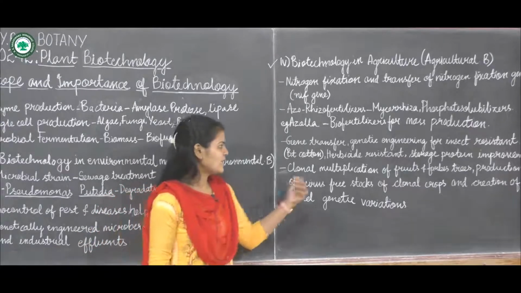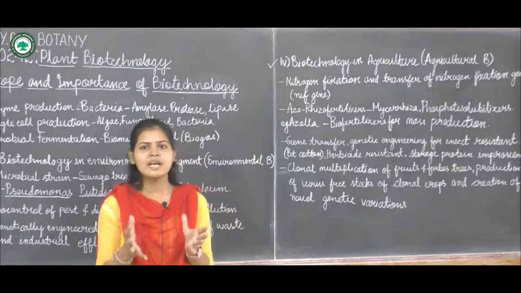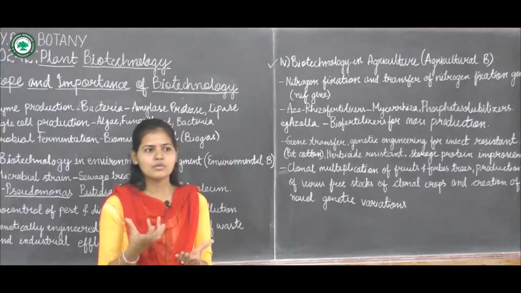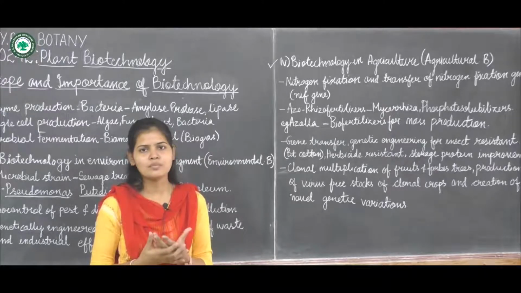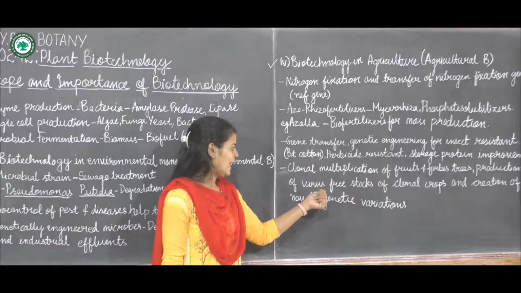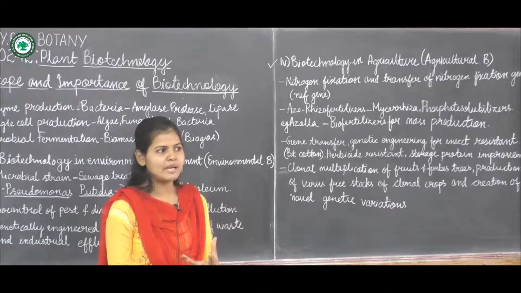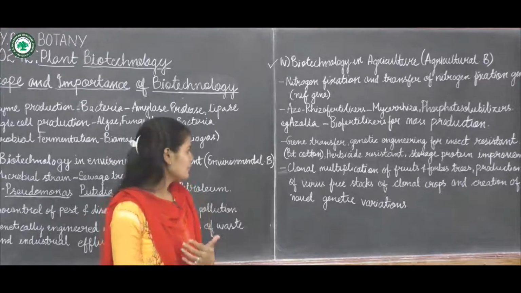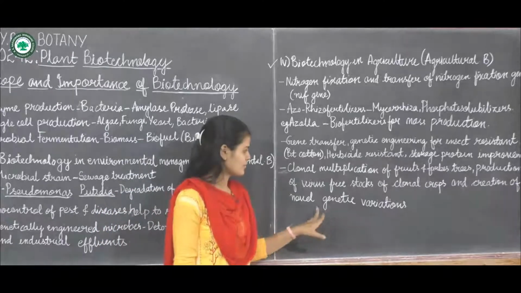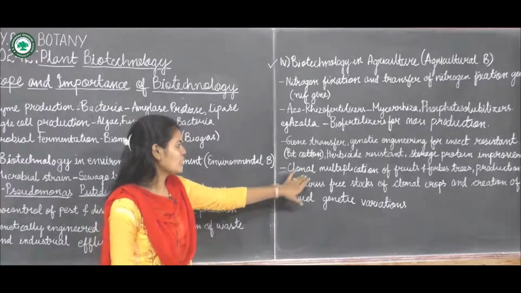Clonal multiplication will be done of the fruits and of such trees which have good quality or a good variety of crops. They will be clonally multiplied so that the quality of that plant or particular fruit is improved, and it will create a novel genetic variation. So this is about biotechnology in clonal multiplication.